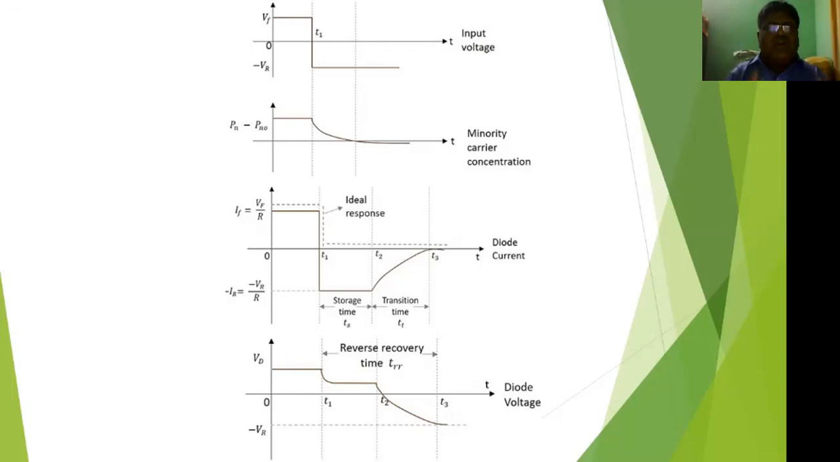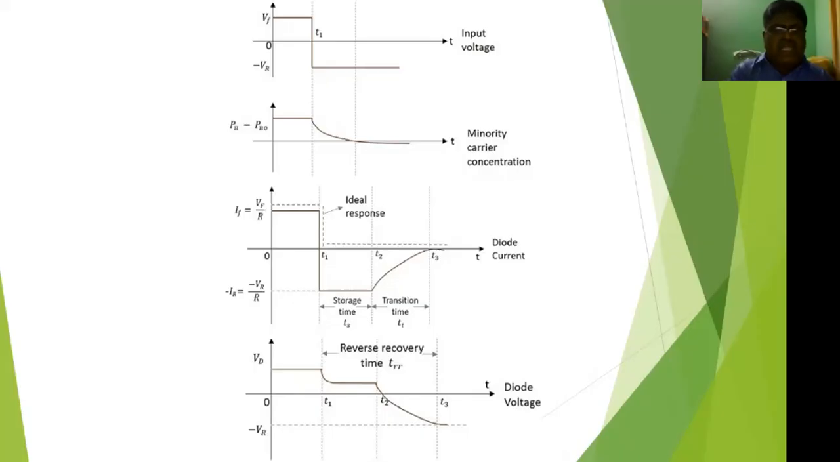0 to T1 is the forward bias. T1 to T2 is called the storage time, simply called TS. Next, T2 to T3 is called the transition time. The storage time plus the transition time gives the reverse recovery time. Simply, the definition: reverse recovery time is equal to storage time plus transition time. That belongs to the last diagram, VD, the diode voltage. Next, 0 to T1, T1 to T2, T2 to T3.